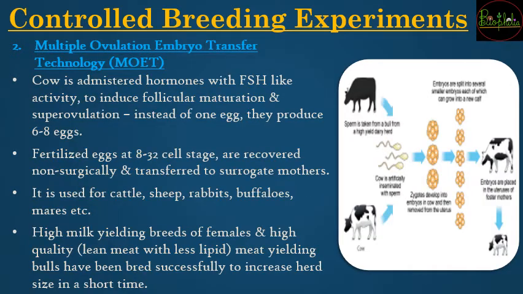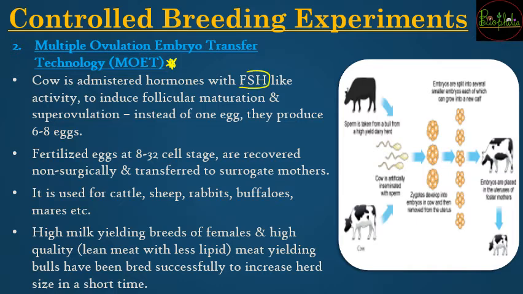The second controlled breeding method after artificial insemination, wherein humans interact, is multiple ovulation embryo transfer technology, that is MOET. Again this is a very important short form that you need to remember. Just like we had IVRI, IRRI, then NDRI, MOET is again a short form, and you need to remember its long form. In this technique, the cow is going to be administered an FSH-like hormone.